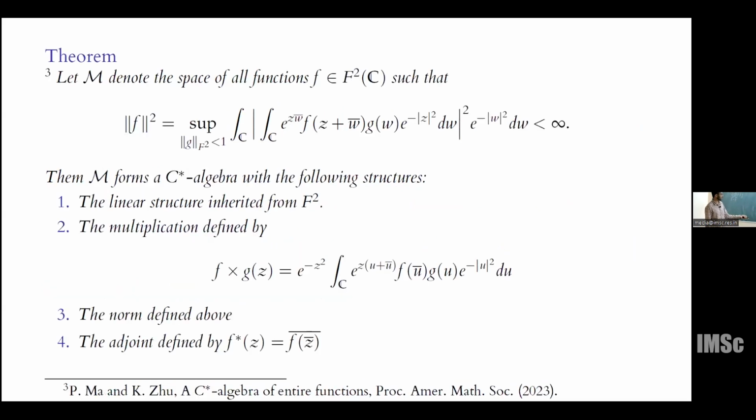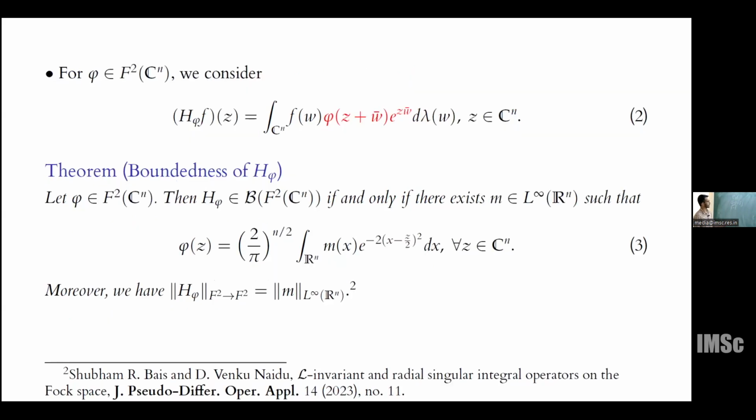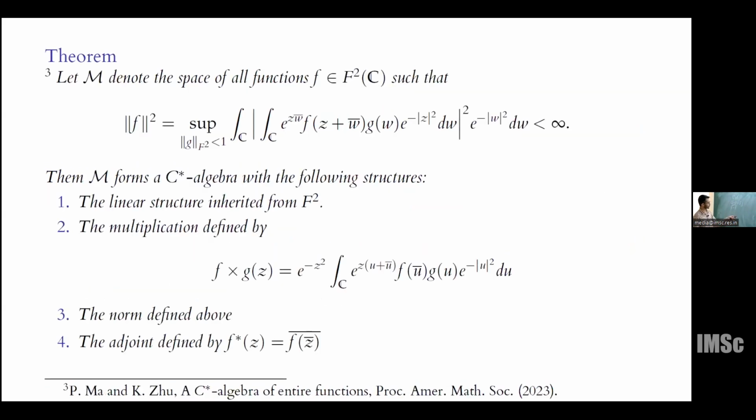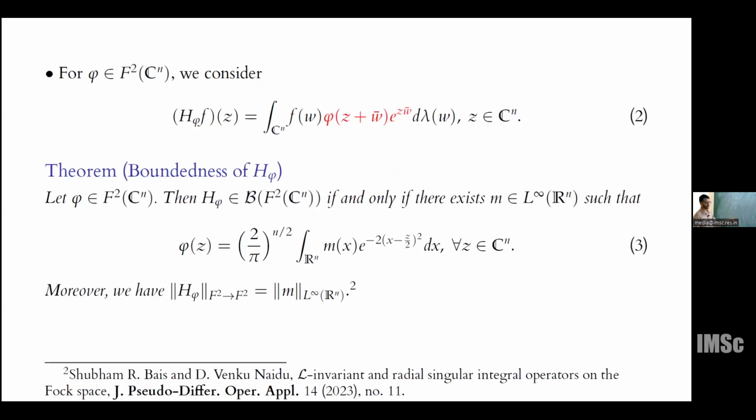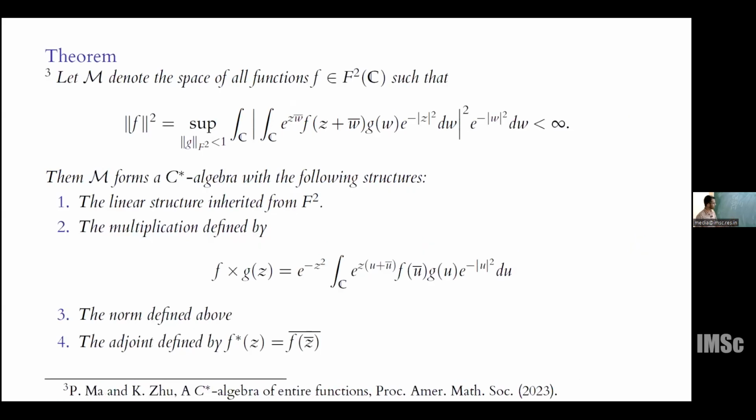But recently, Ma and Zhu showed that if we consider all these symbols f so that H_f is a bounded operator, then they could give a C-star algebra structure to these symbols.